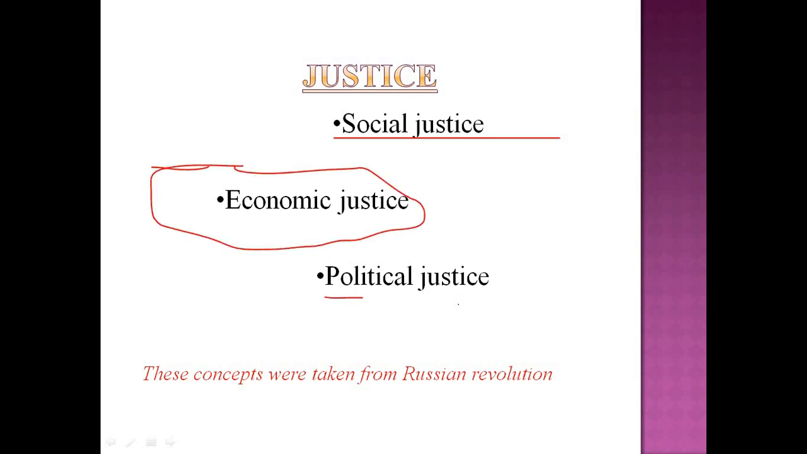And finally, what does political justice mean? Political justice involves equal political rights, equal access to all government offices, and finally equal voice in government. So that's regarding political justice. These concepts of justice were taken from the Russian Revolution.